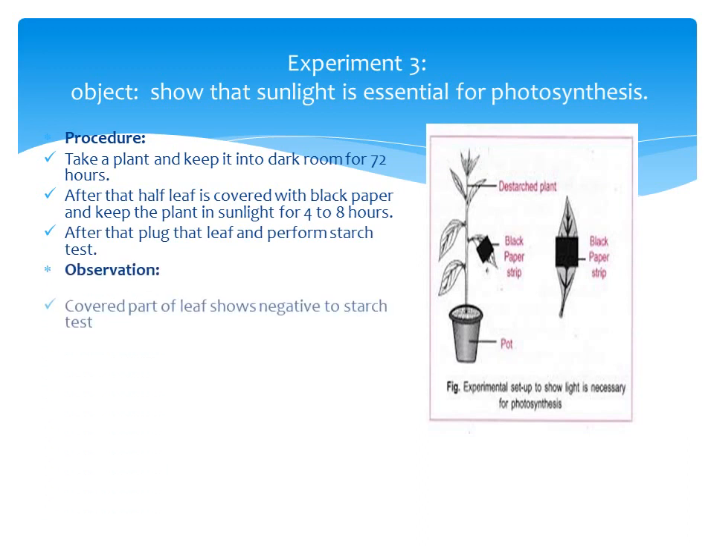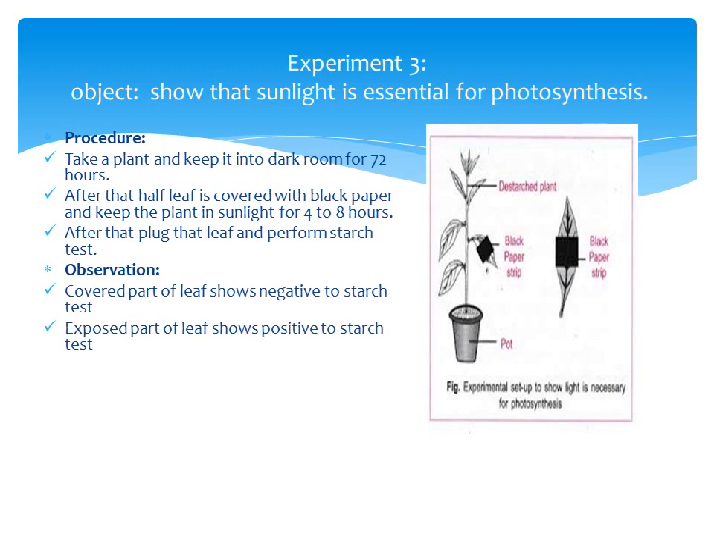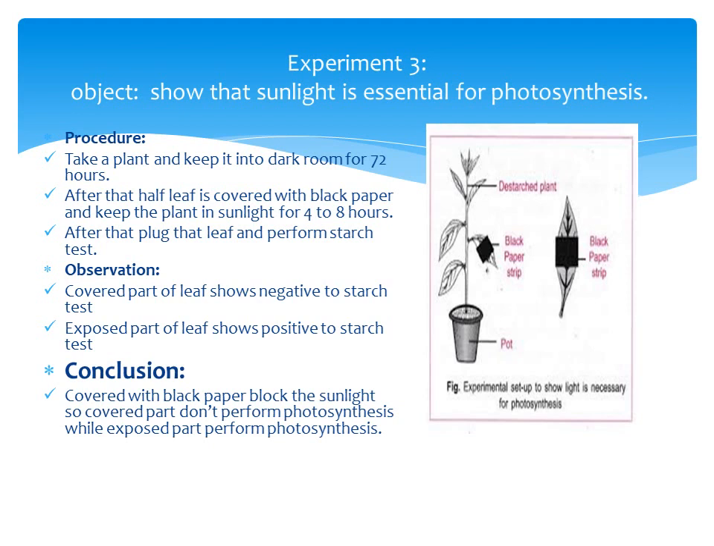The covered part of the leaf shows negative to the starch test, while the exposed part of the leaf shows positive to the starch test. Because the black paper blocks the sunlight, the covered part does not perform photosynthesis, as we all know that sunlight is necessary for photosynthesis, while the exposed part performs photosynthesis because it gets sunlight.